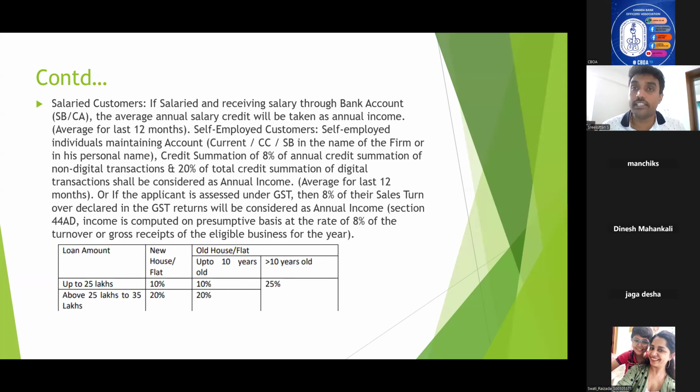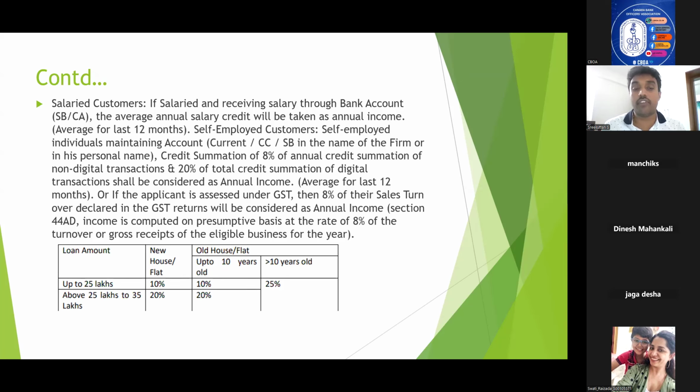You call for the GST returns, see the GST turnover for the last 1 year, you take 8% of total sales turnover, that will be his net annual income. And loan amount in terms of margin, this we have already mentioned in the general housing loan, but there it was up to 30 lakhs, 30 to 75, and 75 and above, right? Here there is a small change.